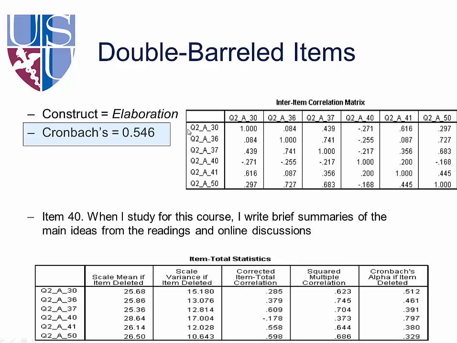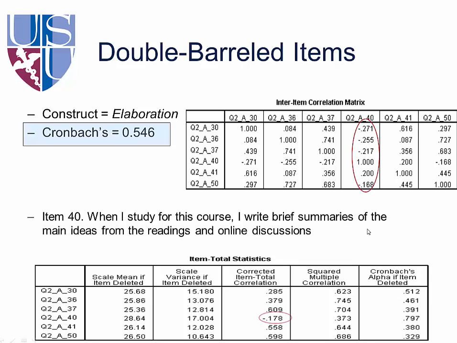So I actually had 6 items, all designed to measure this construct I was calling elaboration. And that item was item 40, which is right here. So this is a correlation matrix. You can see I've got ones along the diagonal, and these are the bivariate correlations between all the items. If all 6 of these items are meant to measure elaboration, they should all be positively correlated. But you can see item 40 is negatively correlated with several of the items. That tells you that there's a problem.